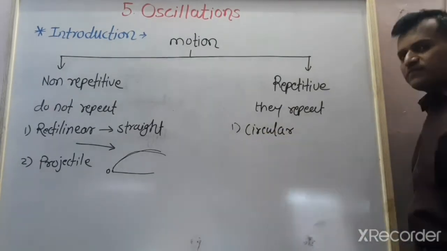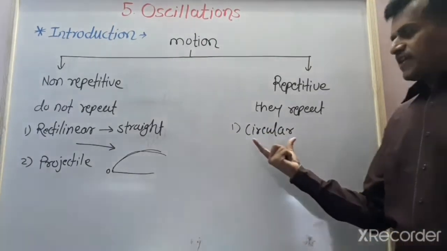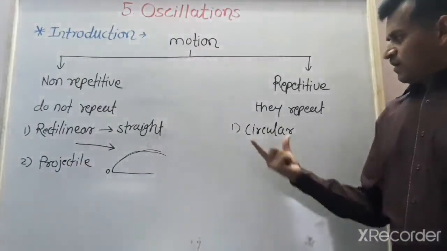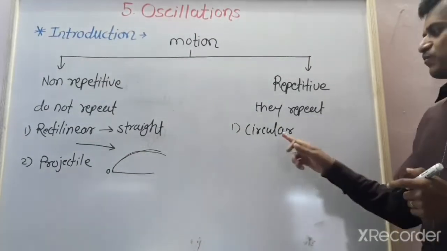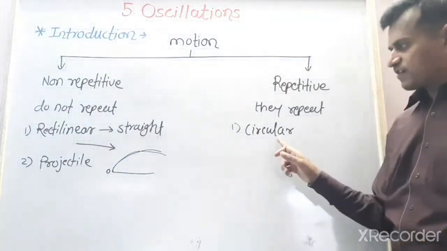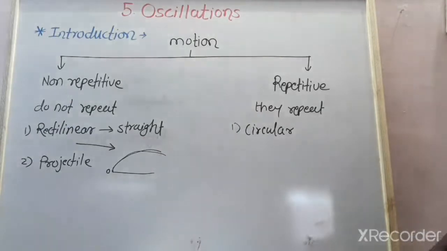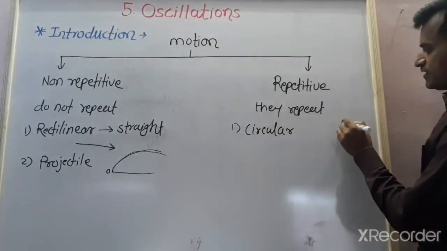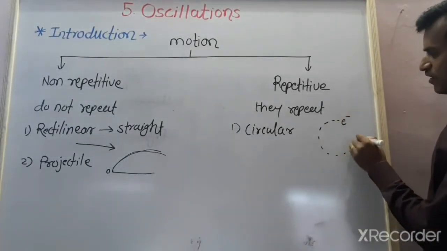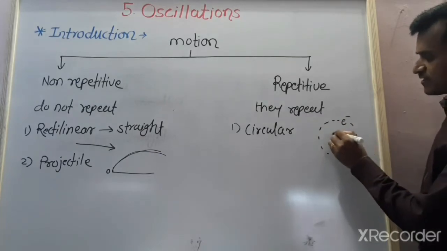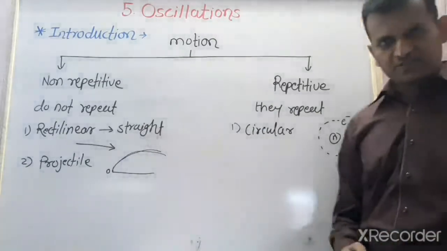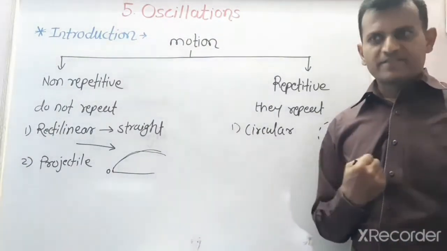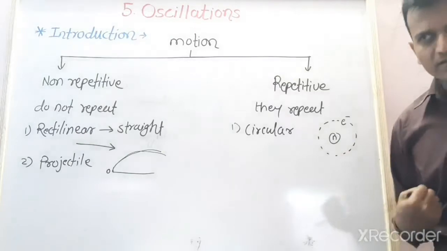What is the circular motion? Just we have to study in the first chapter. The motion in which the particles moves along the circumference of circle is called as a circular motion. For example, electrons. These electrons which is moves along the circular path around the nucleus. This is the circular motion. Or the motion of the earth around the sun or other planets, or the motion of the moon around the sun. These are the example of the circular motion.